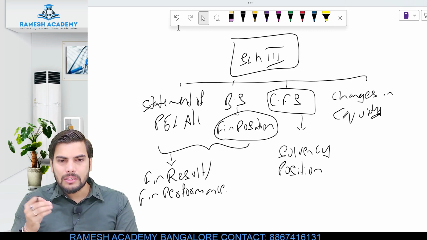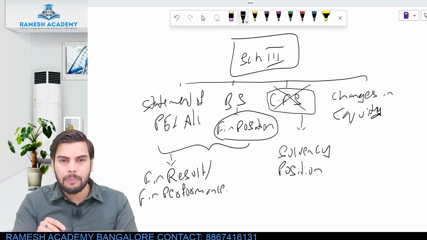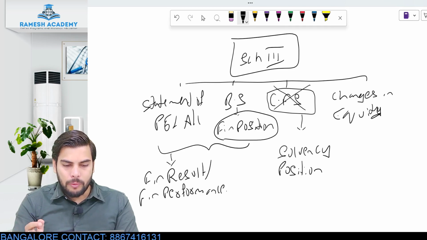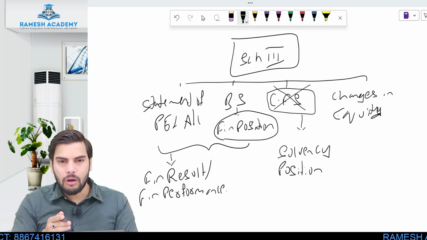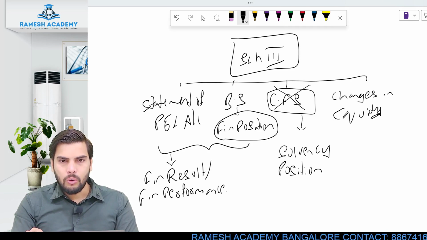Clear? So there are certain types of companies who will not be preparing this cash flow statement, it will not form a part of their financial statement. So we have few companies like one-person company, small company and dormant company. For these companies, it would be sufficient if they are preparing this P&L account and balance sheet. They need not prepare this cash flow statement. Whereas other than the small company, dormant company and one-person company, they'll have to mandatorily prepare this cash flow statement also. Is this clear? Hope you guys understood this.